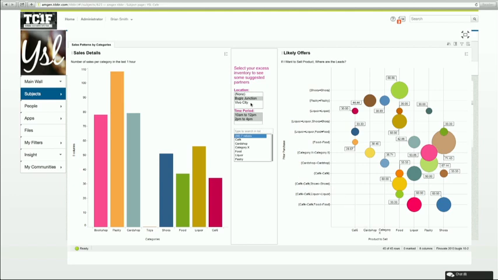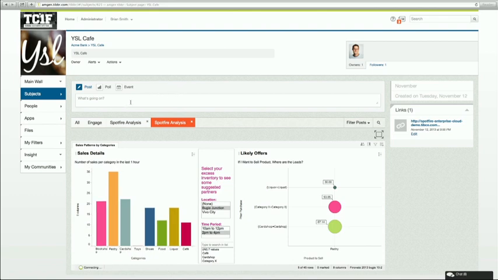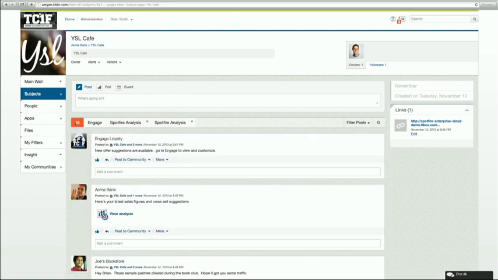So if I look at my campaign, I want to sell some stock from the Bugis Junction. Oops, sorry. This afternoon, which is 2 till 4, and I'm very interested in clearing pastries. So here I can see there's a high correlation between pastries and people that are in card shops or in another category. So I'll go back to my wall, and from my wall, I can see that there's a suggestion from Engage to put out an offer.